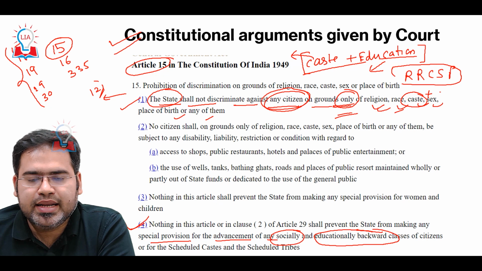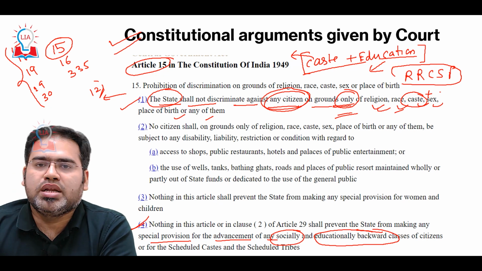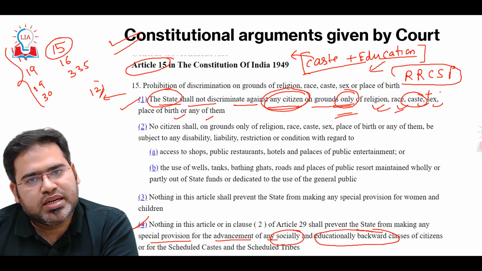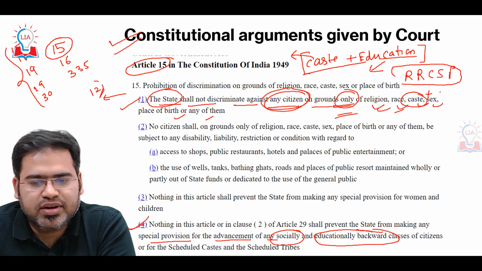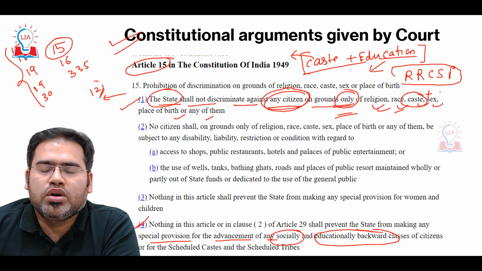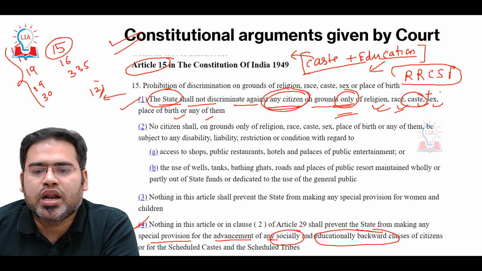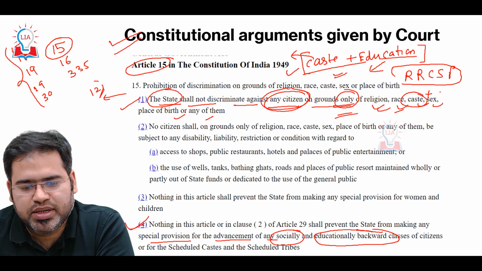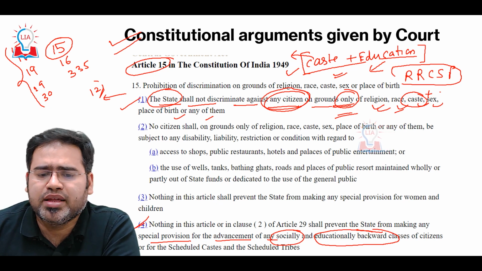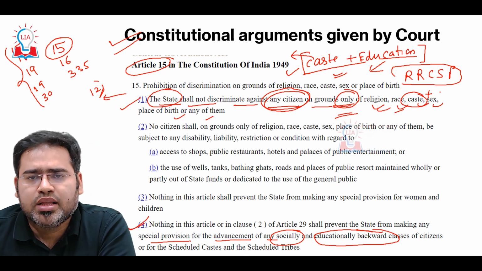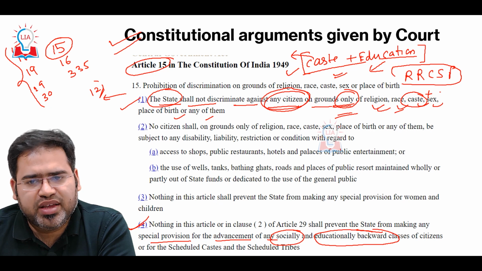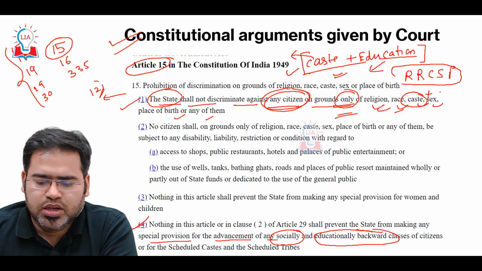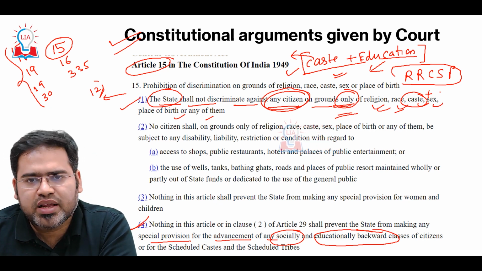That means only these grounds are there on which the State cannot discriminate. But if a State is bringing any other ground other than these five, then the State definitely can discriminate. Or if one or two or three different grounds are grouped together, then on that basis also the State can discriminate. One more provision is Article 15(5), that is reservation for the economically weaker sections. That is also there.